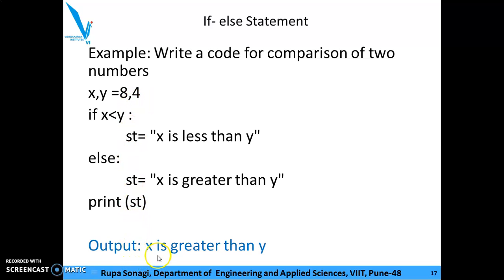So what is the expected output? x is greater than y. The same thing will be achieved in a Colab.